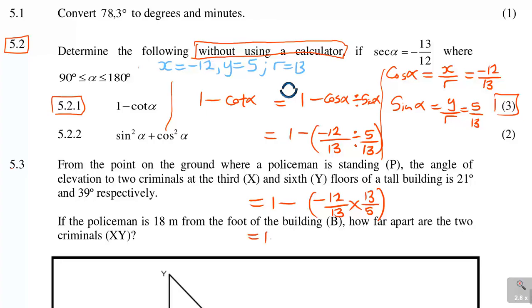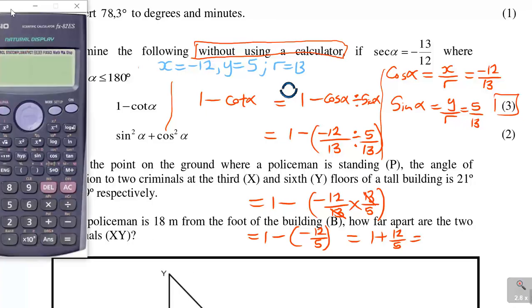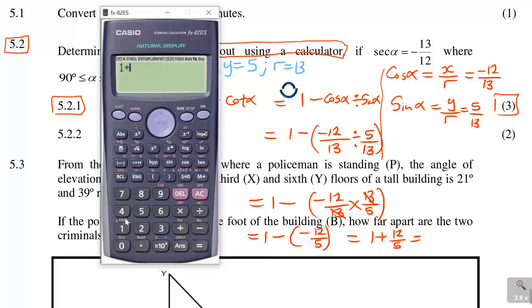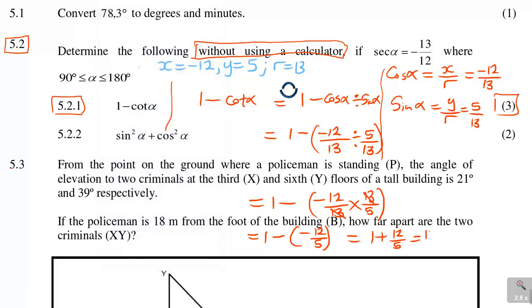So you want to prove that you never used a calculator. So this is equal to 1 minus, so that cancels. So you have got negative 12 over 5, which is equal to 1 plus 12 over 5. Even if they say don't use a calculator at this stage, no one can prove you used it if you say 1 plus 12 over 5 gives you 17 over 5. That's why it was 3 marks. So you're supposed to work on it up to that.